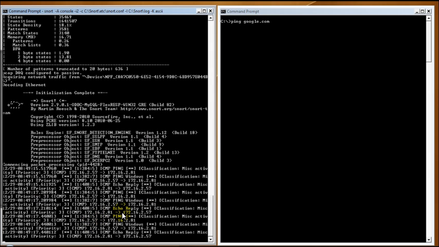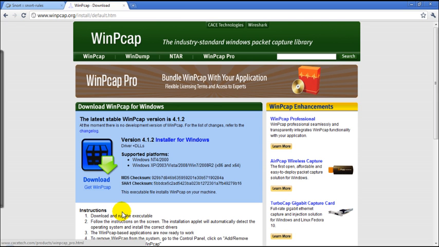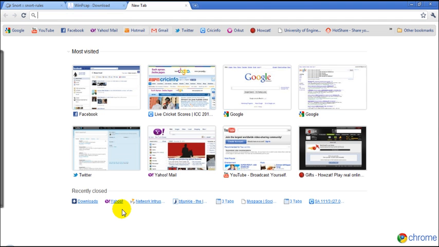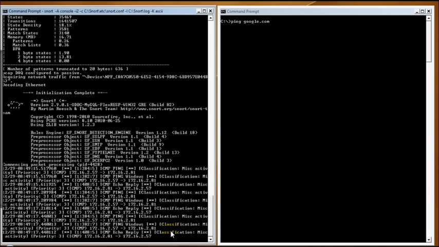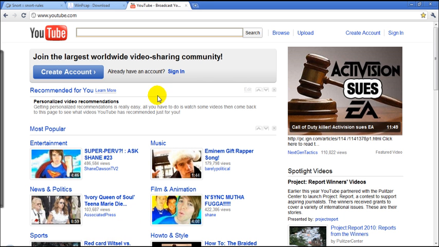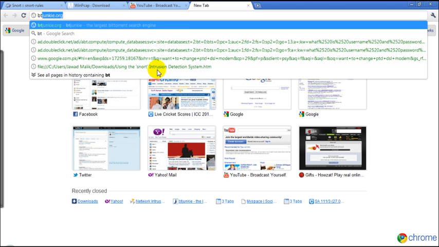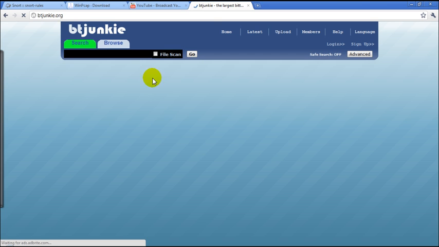You can also check for multiple files available on the internet. If you open a YouTube file and just refresh it, you can see there will be some other file that will open in this prompt. Another good website to check is beatjunkie.org.